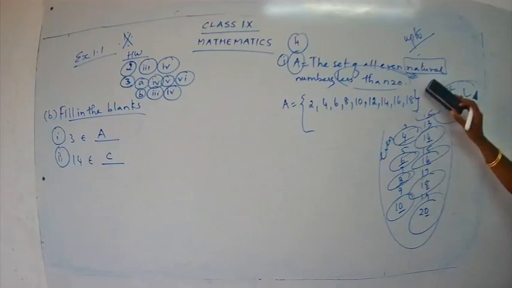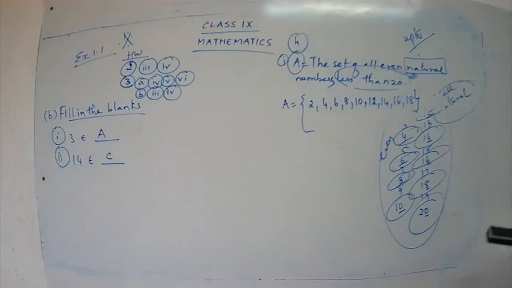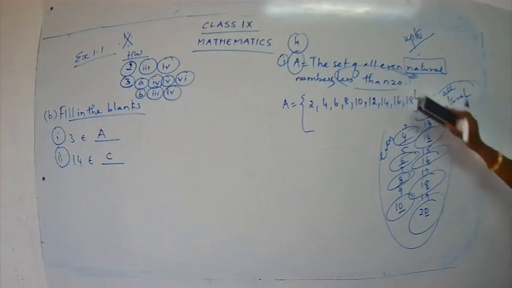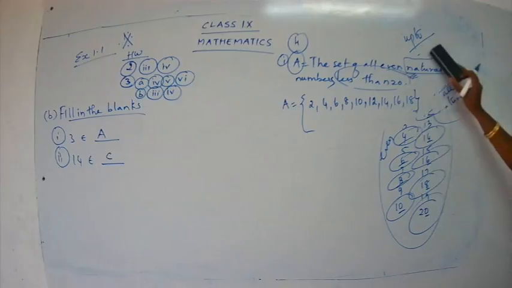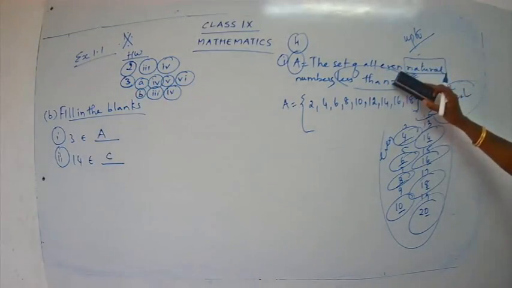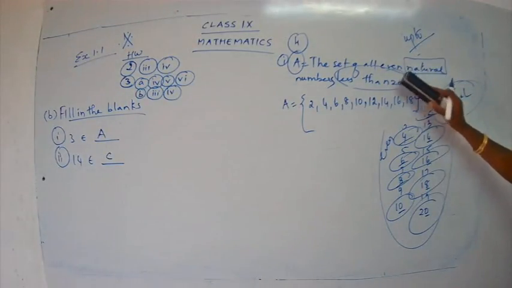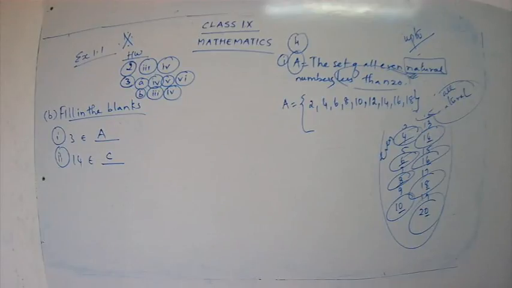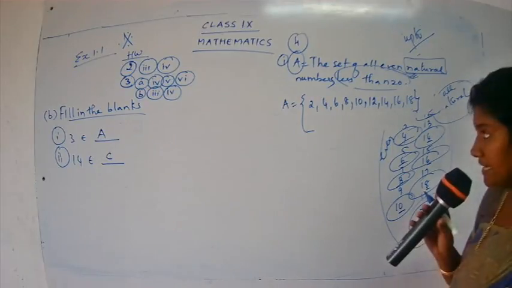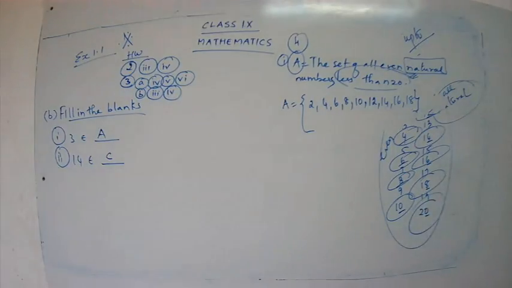So what are the things that you are going to focus on here? We are going to find the natural numbers. What is a natural number? Starting from 1. So 1, 2, till where are you going to write? 20. Okay, now it is a natural number. And what are we going to focus on? Even numbers. What is an even number? A number ending with 0, 2, 4, 6, 8. Good. And also you have to take the number which is less than 20.